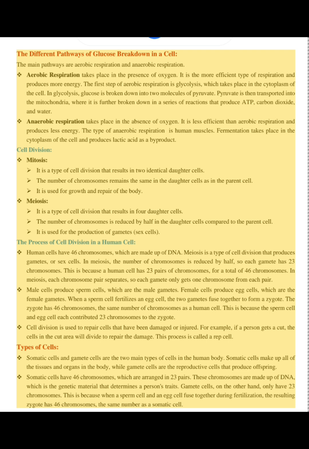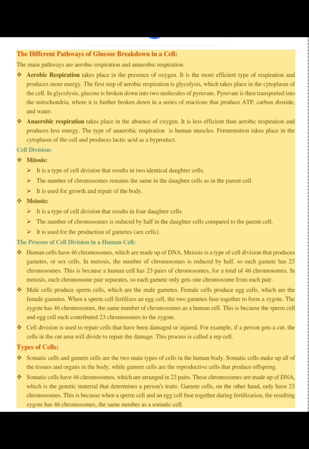Male cells produce sperm cells, which are the male gametes. Female cells produce egg cells, which are the female gametes. When a sperm cell fertilizes an egg cell, the two gametes fuse together to form a zygote. The zygote has 46 chromosomes, the same number of chromosomes as a human cell. This is because the sperm cell and egg cell each contributed 23 chromosomes to the zygote.